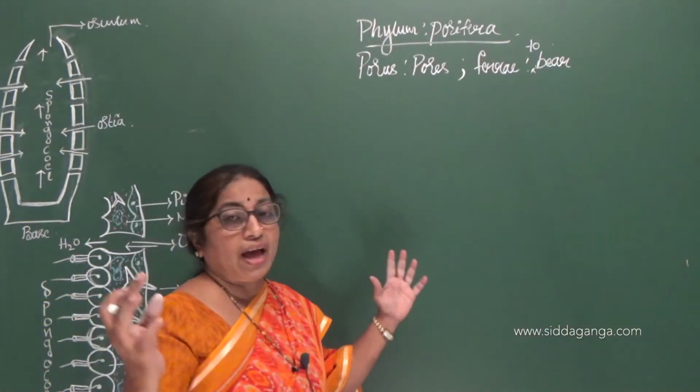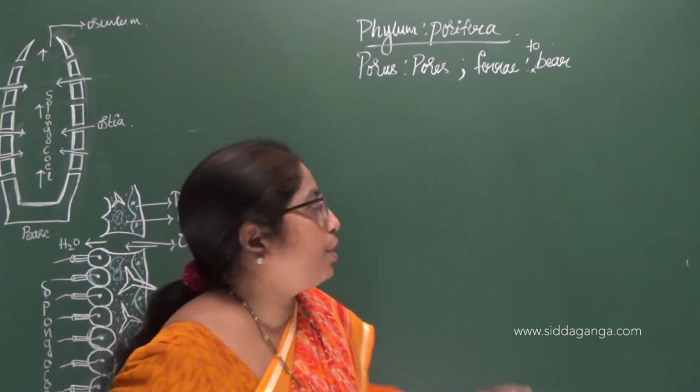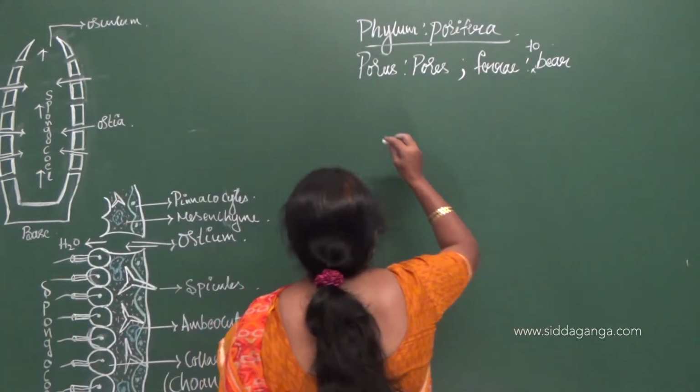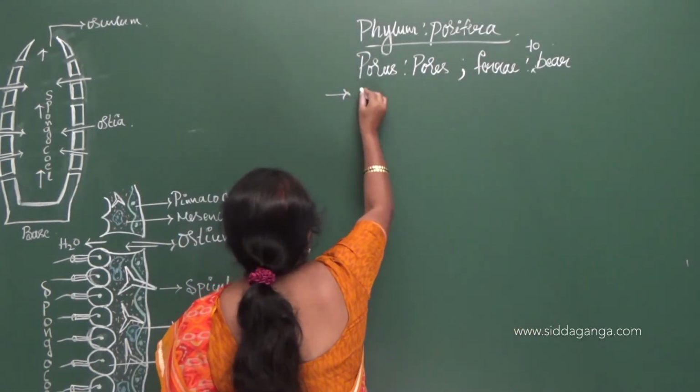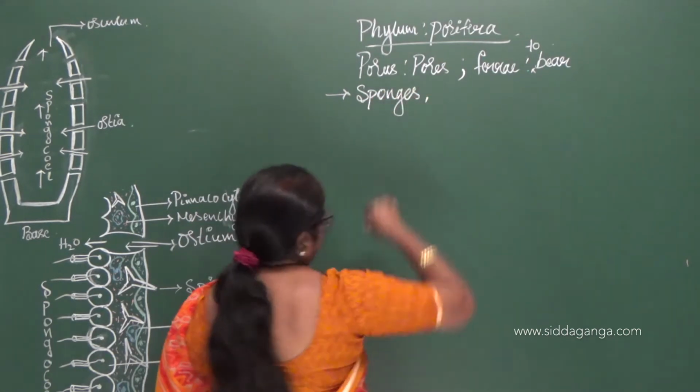Porifera, to bear pores on the body, hence the name Porifera. They are also commonly called as sponges.